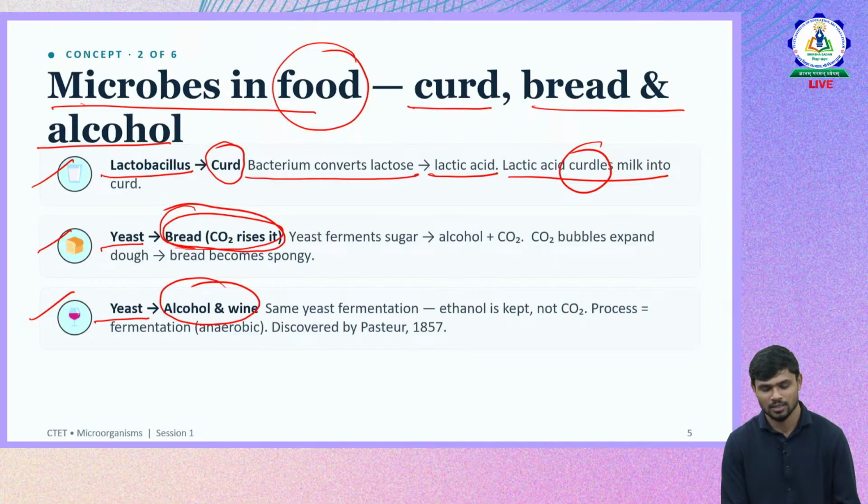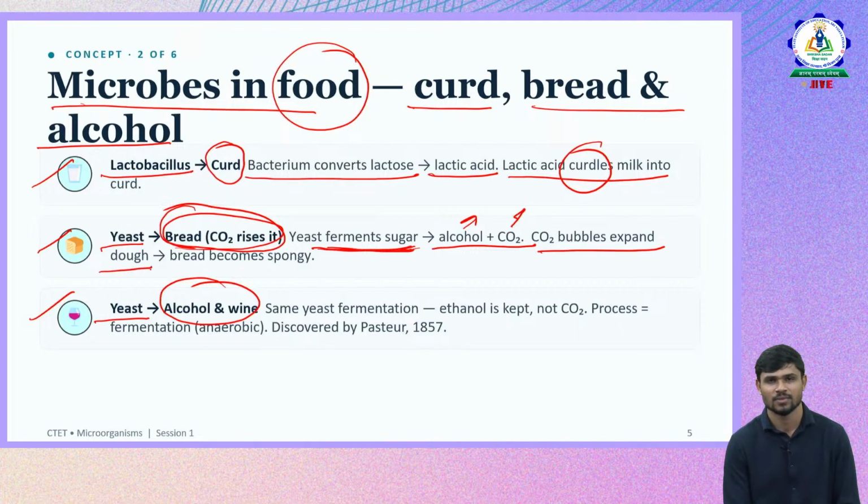So when the yeast starts fermenting, we discussed in previous sessions also that yeast helps in fermentation. So these will go and do fermentation on the sugars present in the different food materials. This fermentation of sugar will form alcohol plus CO2. CO2 gas will be released and alcohol is also produced. So these CO2 bubbles expand in the dough, and the bread becomes more spongy in nature.